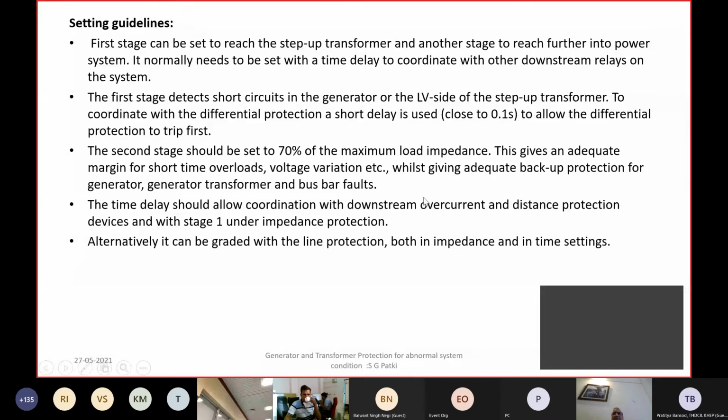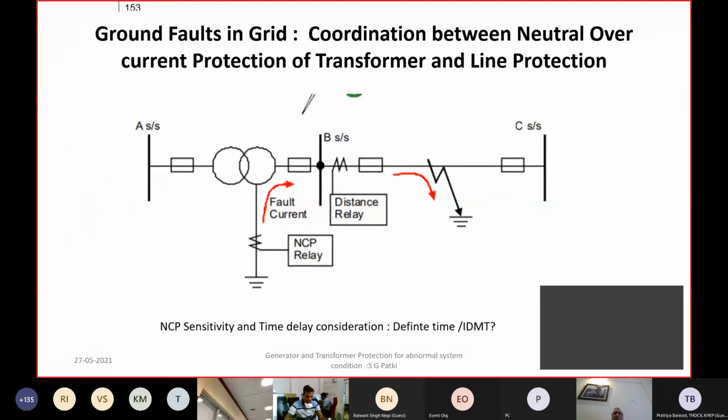So these are the setting guidelines which we have already discussed. Now, for the same situation, another relay which sometimes malfunctions. So this is the line. This is a generating station. This is a generator transformer, and then from the bus bar there is a line. There is a line fault.